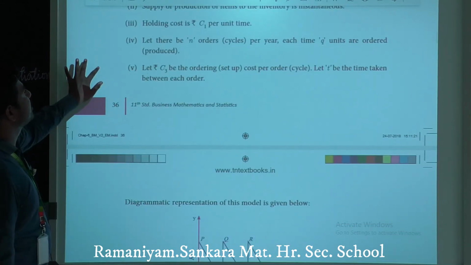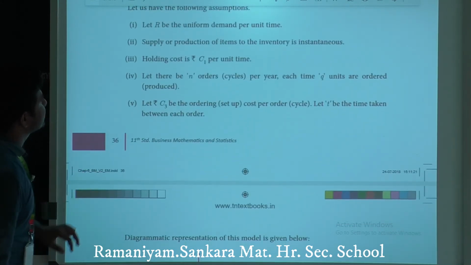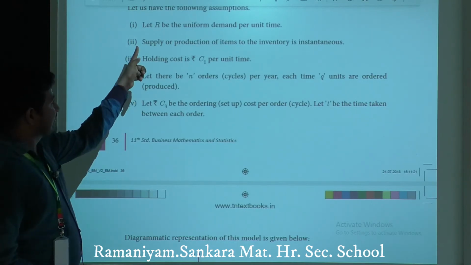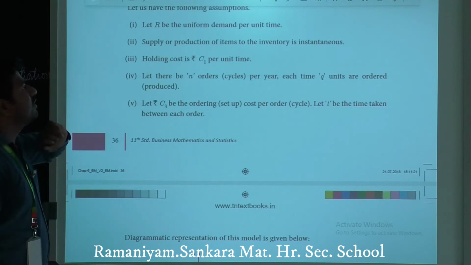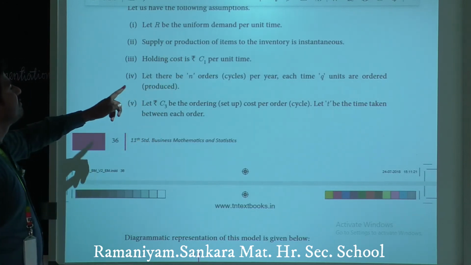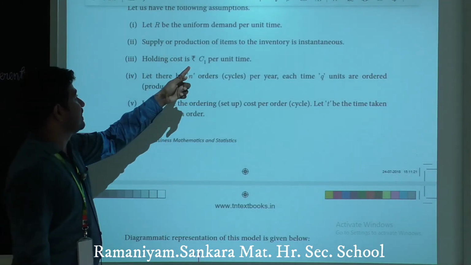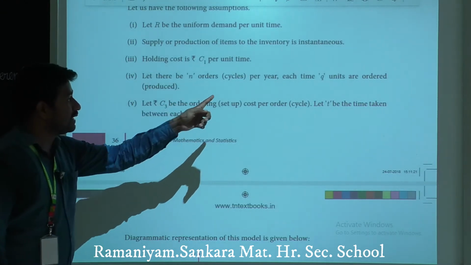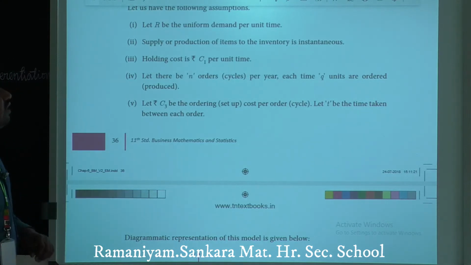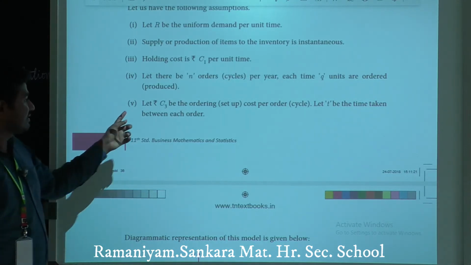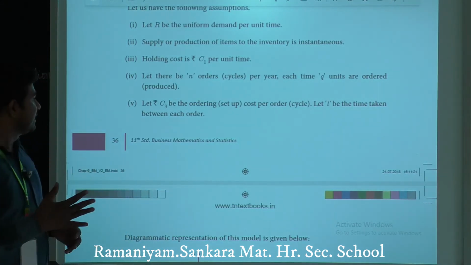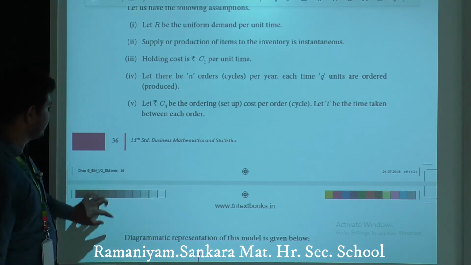Next, important formulae we are going to discuss now. Let R be uniform demand, based on the symbol, uniform demand per unit time. Here C1 is holding cost, as already said. Here N is orders per year. Q is units ordered or produced. C3 is ordering cost or procurement cost, as I already said.